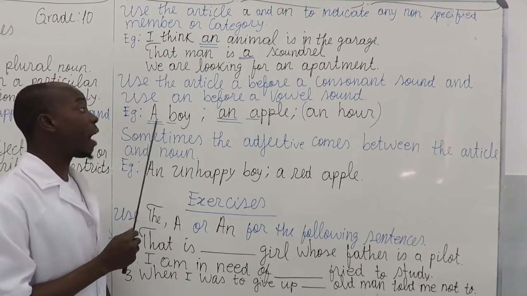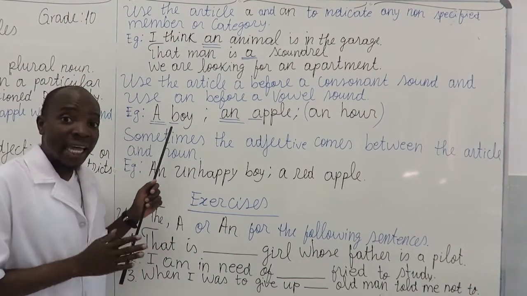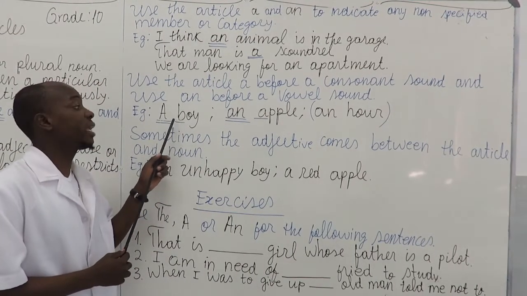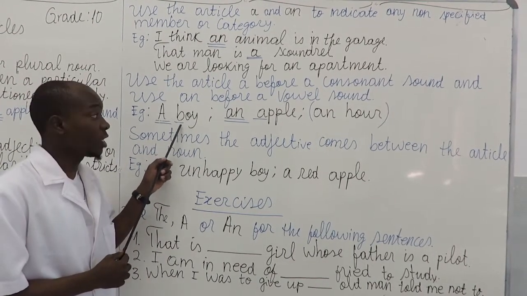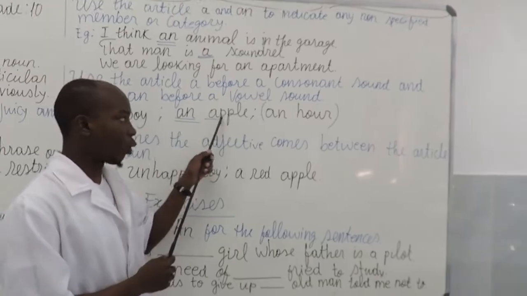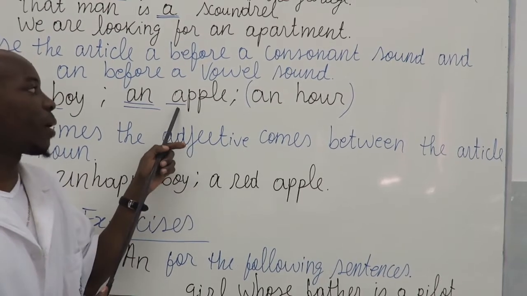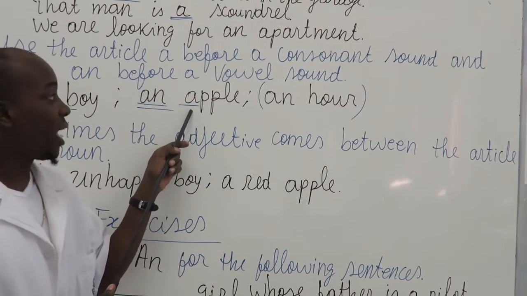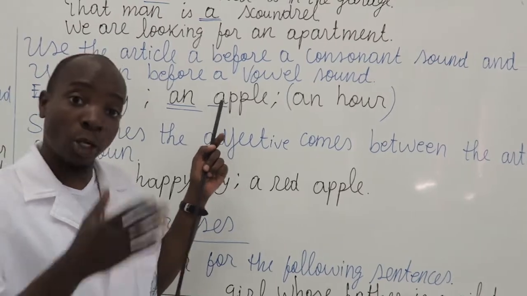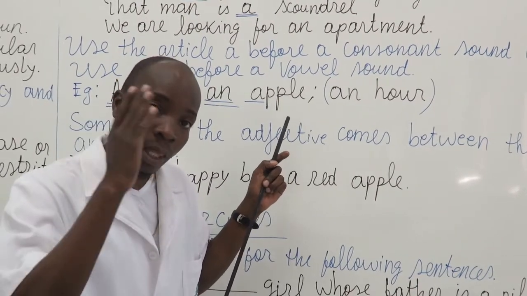We have here a boy. For example, why did we say a boy? We said a boy because boy starts with B, and B is a consonant sound. A boy, very correct. An apple. An apple, we selected an because apple starts with a vowel sound. We also can say an egg, an orange, and all these nouns start with a